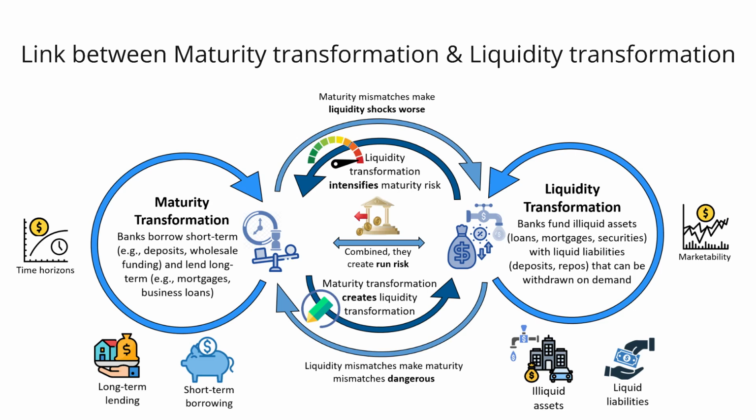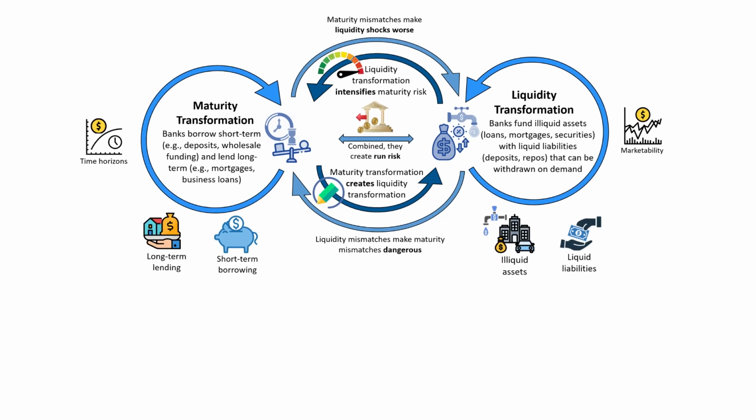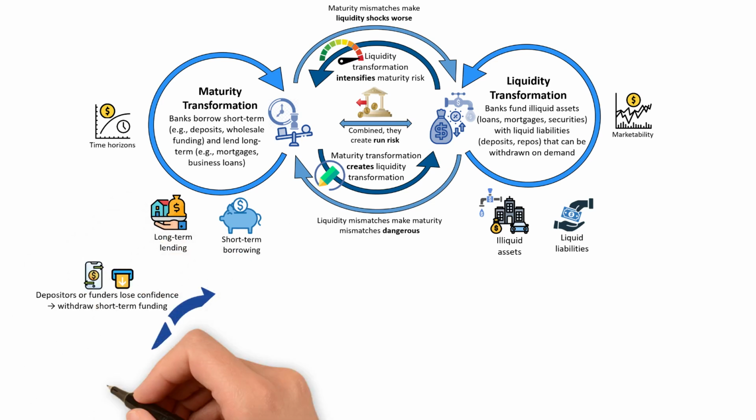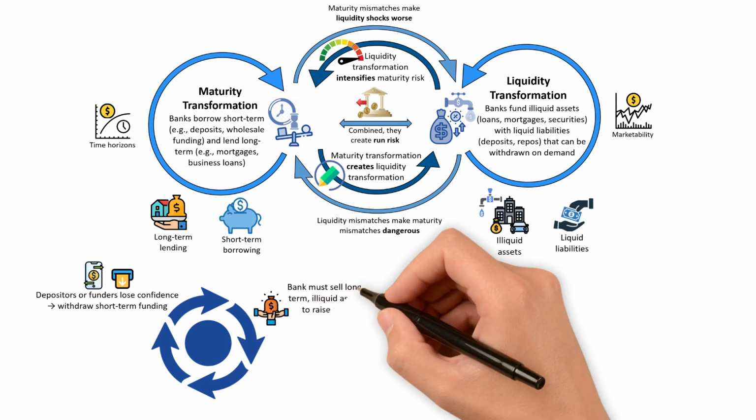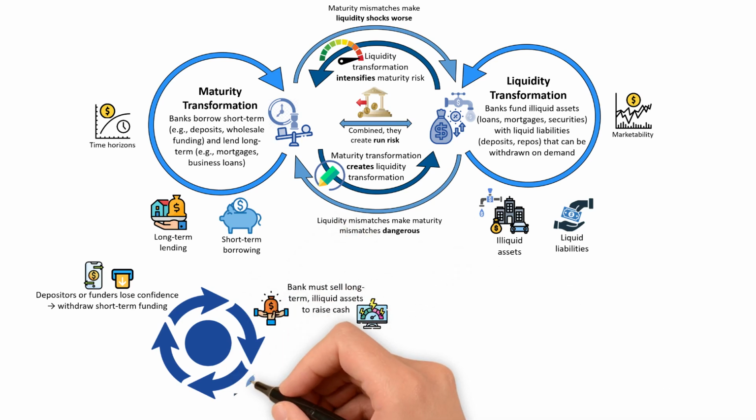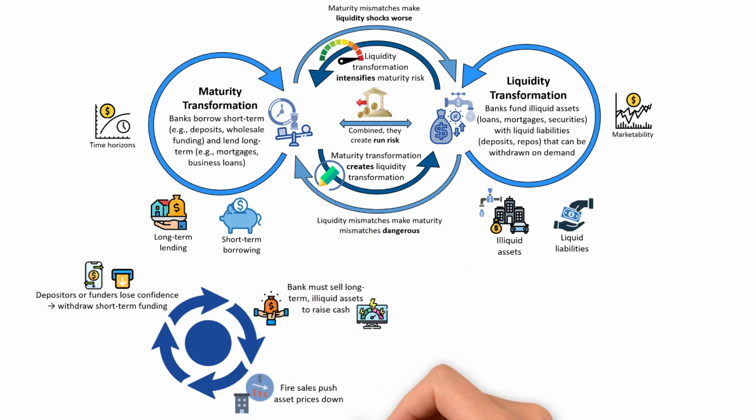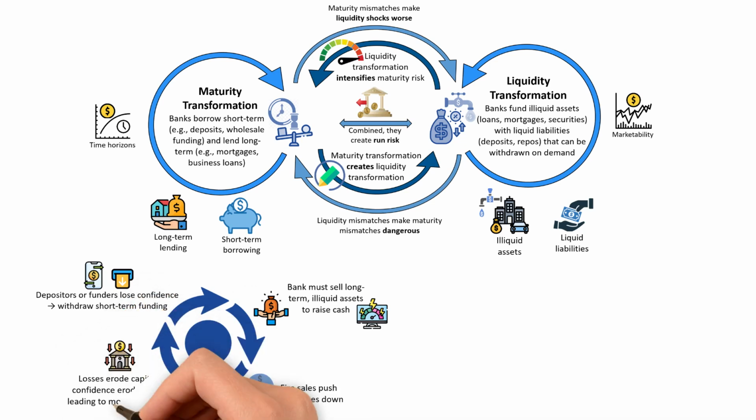To quickly recap, this dynamic produces a vicious cycle. Depositors or funders lose confidence, they withdraw short-term funding. Banks must sell long-term illiquid assets to raise cash, and fire sales push asset prices down, leading to losses that erode capital. Confidence erodes further, entailing more withdrawals. This is essentially the liquidity spiral that we observed in the GFC.